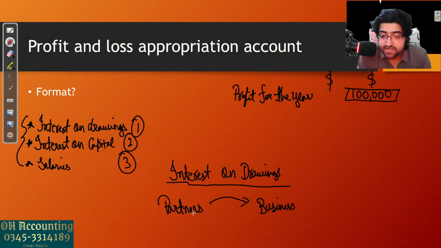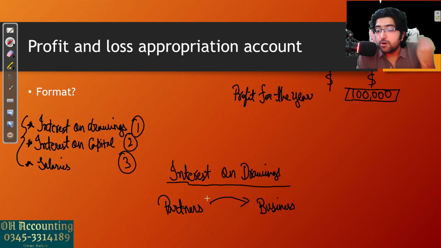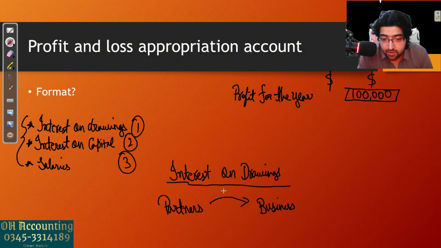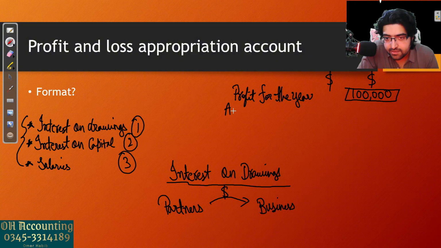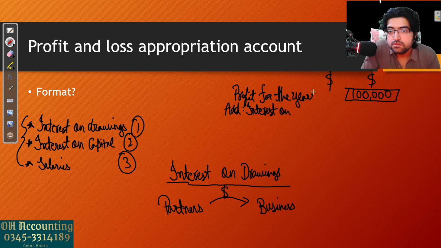Because when the partners withdraw a specific amount of money from the business, they have to pay an interest back to the business. So this amount is paid by the partners to the business. So usually interest on drawings will be added to the profit for the year. So the format will start with add interest on drawings.